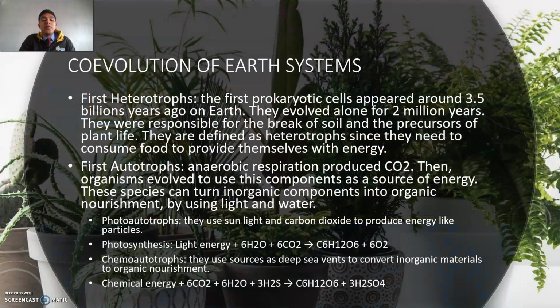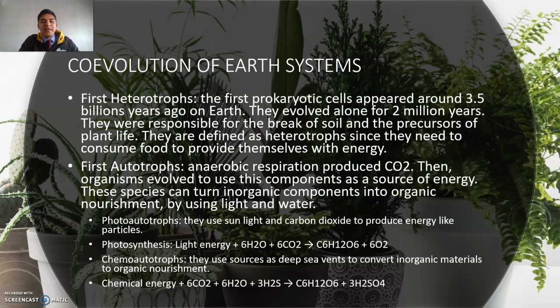And lastly, we have the coevolution of Earth systems. So we have the first heterotrophs, and the first prokaryotic cells appeared around 3.5 billion years ago on Earth. They evolved alone for 2 million years. They were responsible for the break of soil and the precursors of plant life.